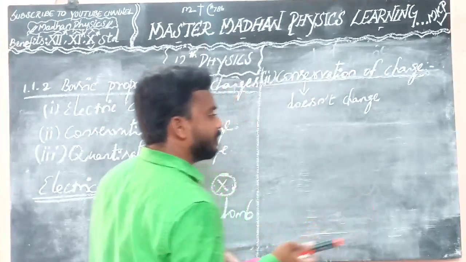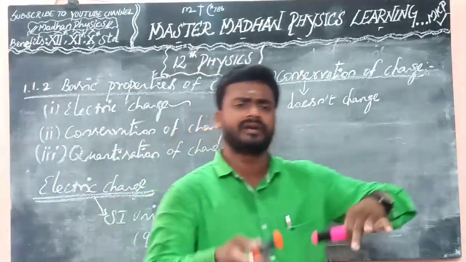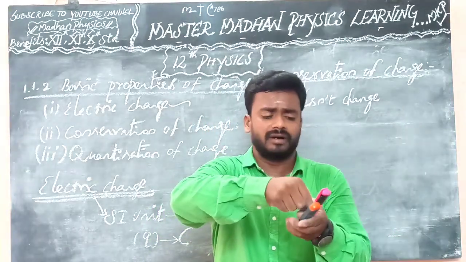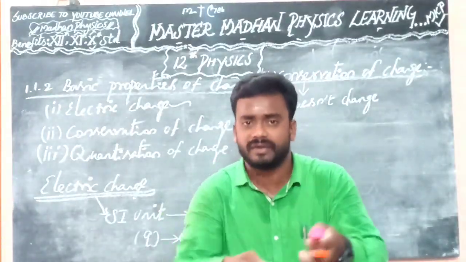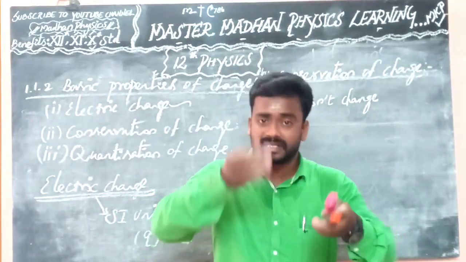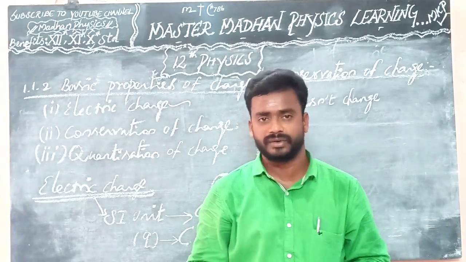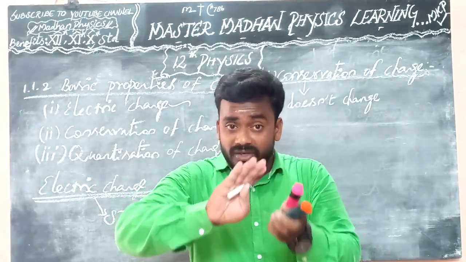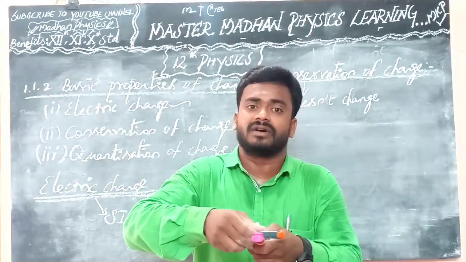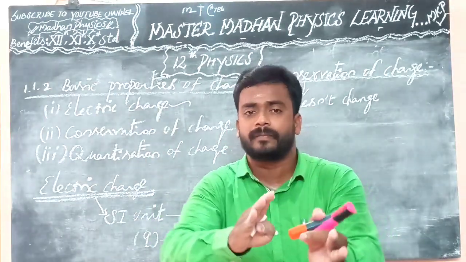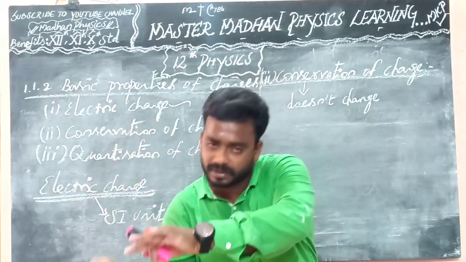For example, glass rod rubbed with the silk cloth, ebonite rod rubbed with the animal fur. In that case the glass rod will have positive charge, since some negative charge is transferred to the silk cloth. So when we rub, charges are transferred from one system of objects to another system of objects.